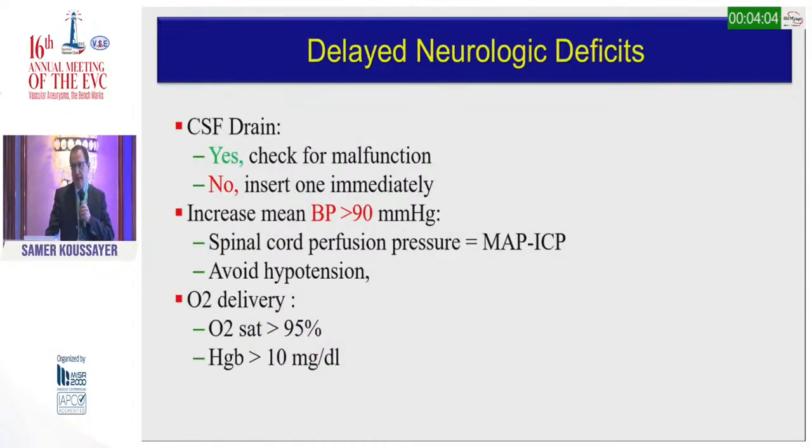If the patient develops a delayed neurological deficit, then you have to check. If the patient has a CSF drainage, then be sure that it's working, that it's not kinking and not thrombosed. If the patient doesn't have a CSF drainage, then you need to insert it as soon as possible.